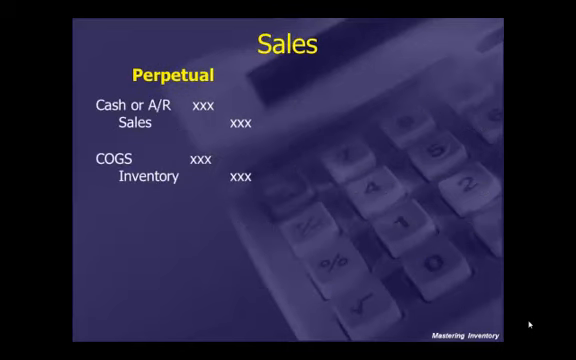Sales. Under perpetual, when we sell, we have to record two journal entries, one for the sale and the other for the cost of the sale. So the first entry is to debit cash or accounts receivable and credit sales. The second entry is to debit cost of goods sold, which is an expense, and to credit inventory, the asset, because we're removing inventory to sell it. Under periodic, we simply do one journal entry where we debit cash or accounts receivable and credit sales.